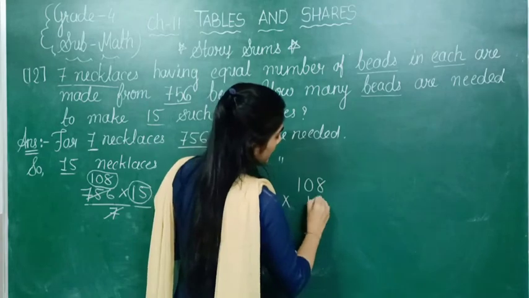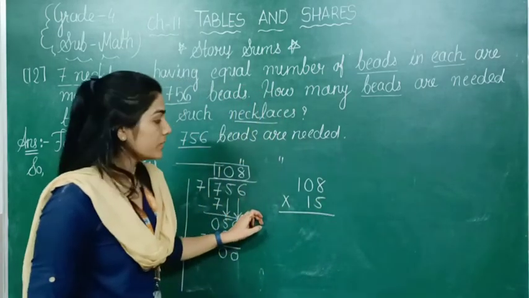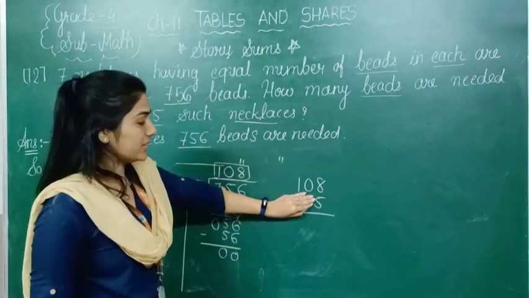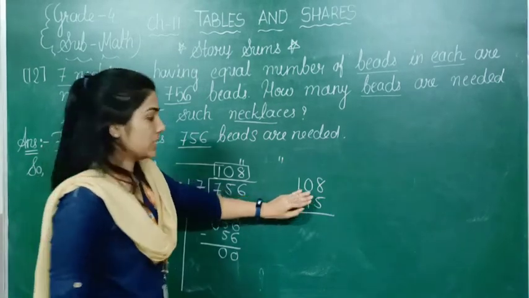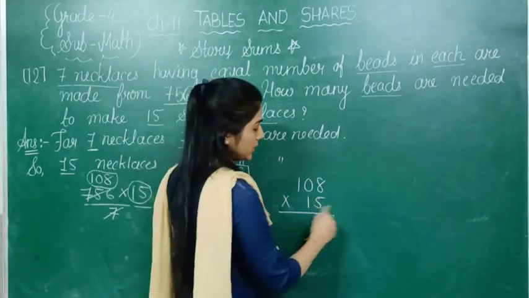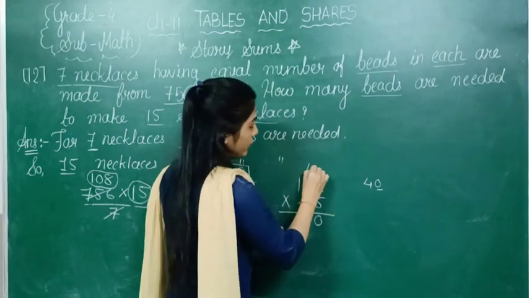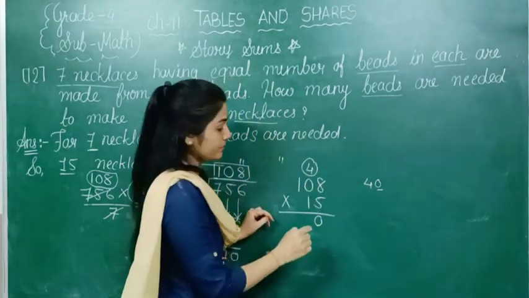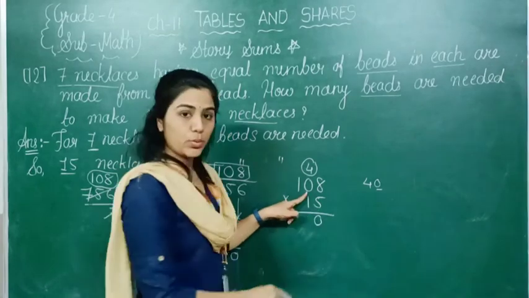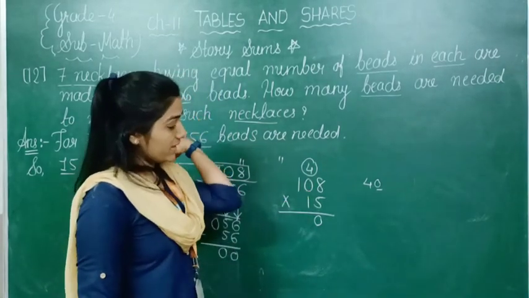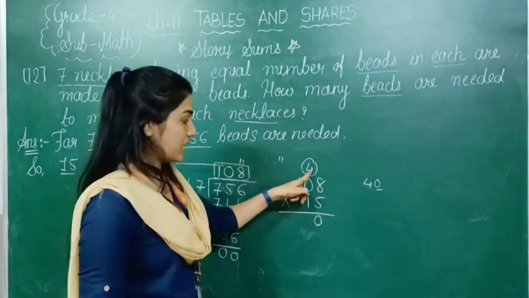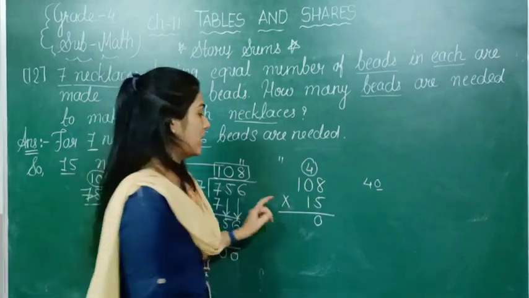108 multiply 15. So first we will multiply all three digits with 5. So 8 5s are 40. So this 0 we will write down, 4 we are writing as carry number. 0 5s are 0. Now if we are getting 0 as an answer, the same carry number we are copying downside.